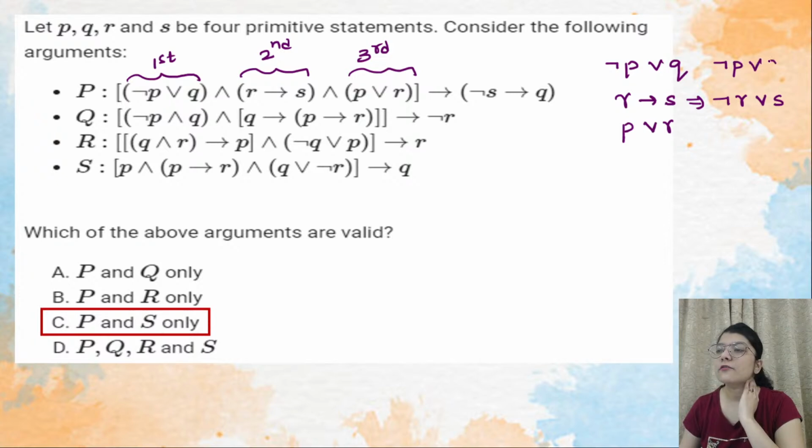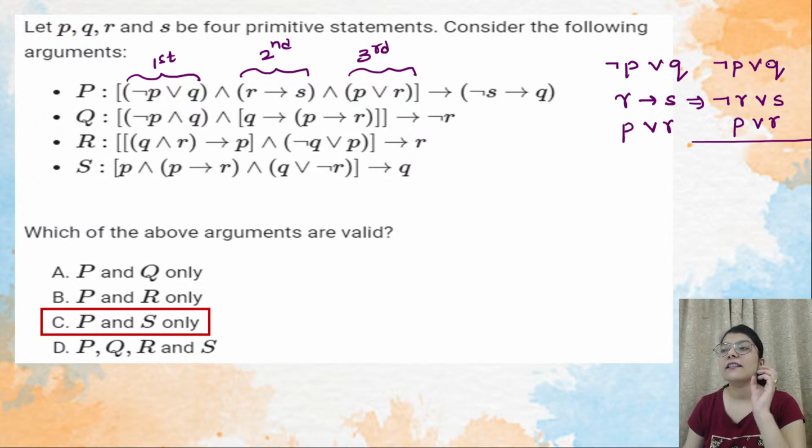Now what does resolution say? It says that when you have this type of statements, when they are in disjunction form and they are connected to each other with the help of conjunction, what you have to do is cancel out those terms that are complements of each other.